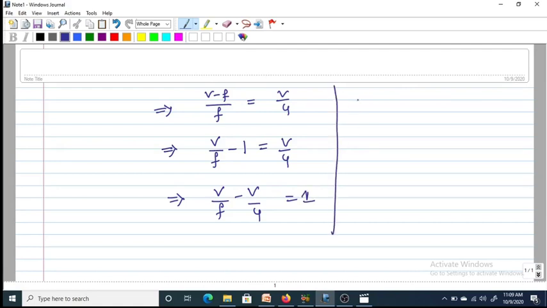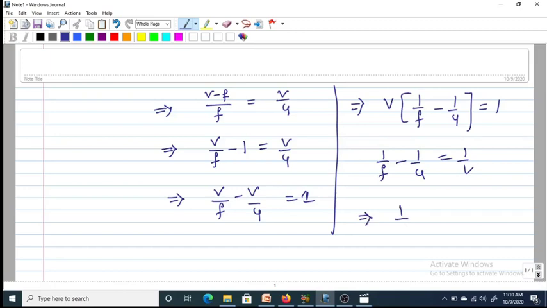That implies v into (1 by f minus 1 by u) is equal to 1. That implies 1 by f minus 1 by u is equal to 1 by v. Therefore 1 by f is equal to 1 by v plus 1 by u.